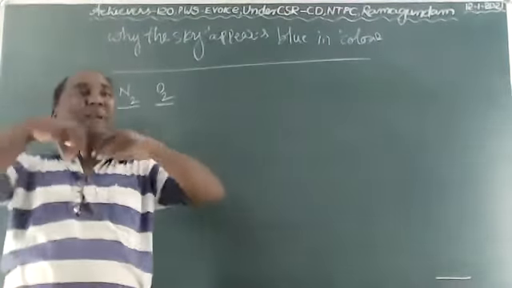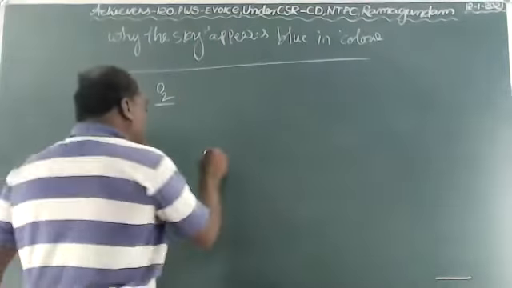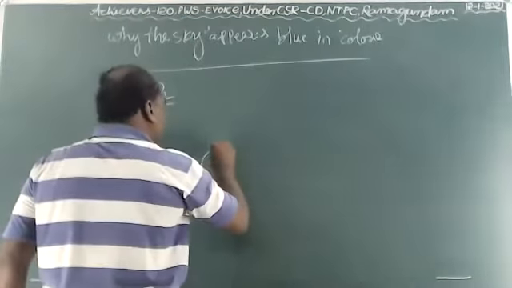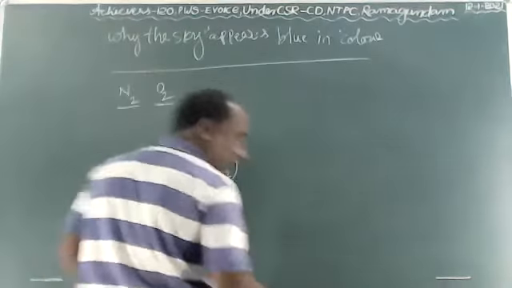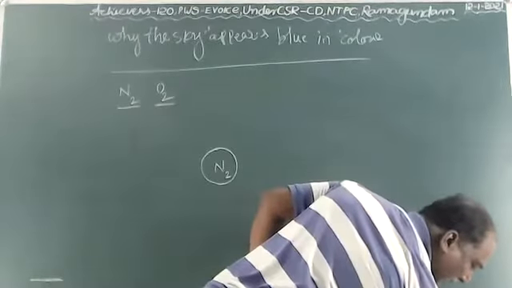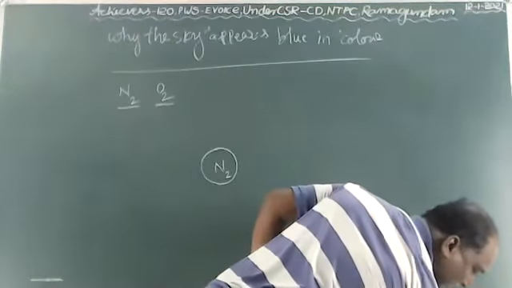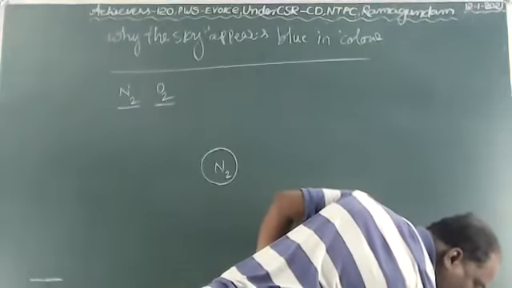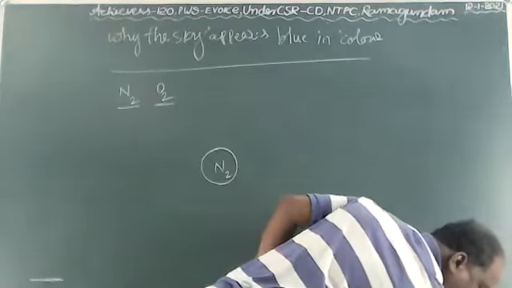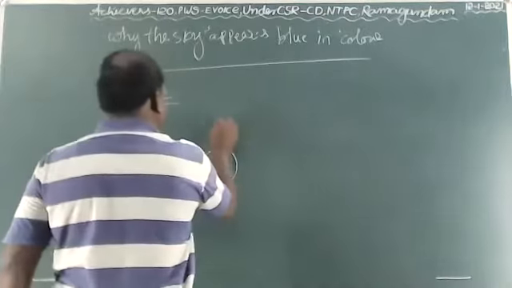Due to that, it will spread in all directions. For example, see this. Now the oxygen and nitrogen act as scattering centers.